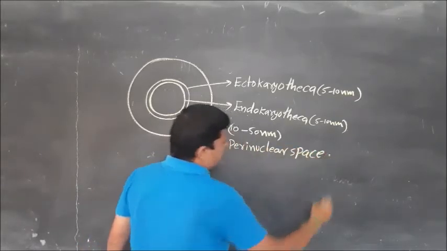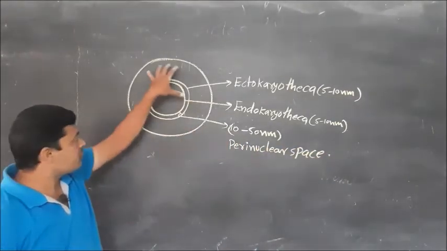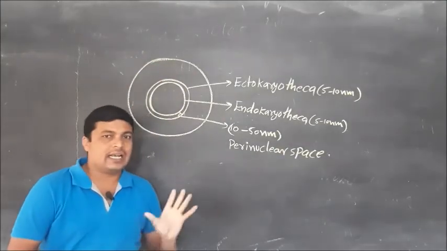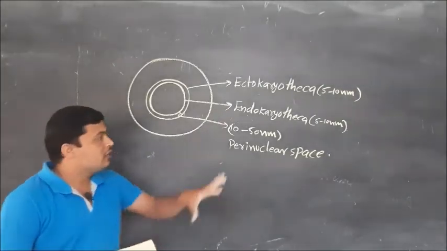Okay, once again I repeat the points. The nucleus is present in eukaryotic cells, except some kinds of RBC cells.